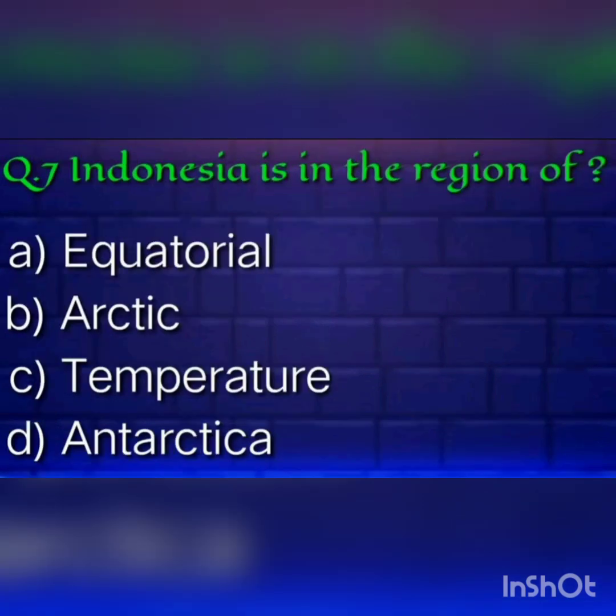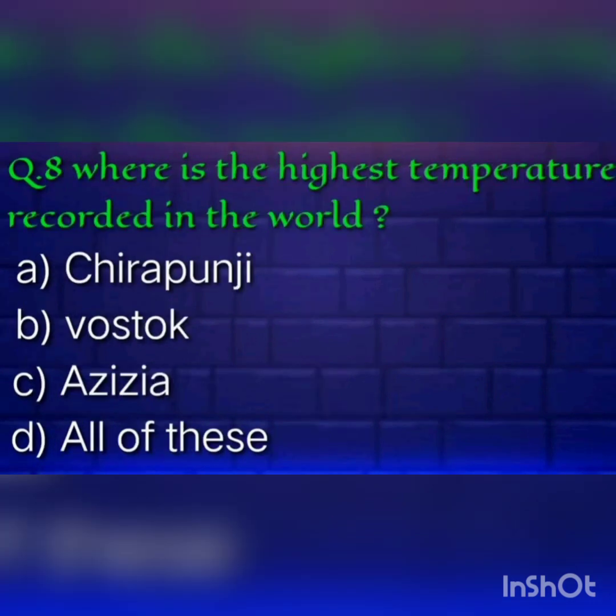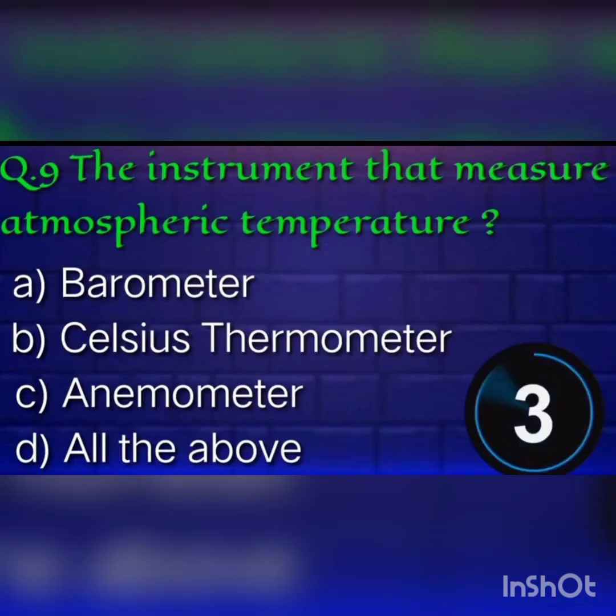Seventh question. Indonesia is in the region of. Indonesia is located in the equatorial region. Eighth one. Where is the highest temperature recorded in the world? Yes. Answer is Azizia. Azizia is where the highest temperature in the world was recorded.